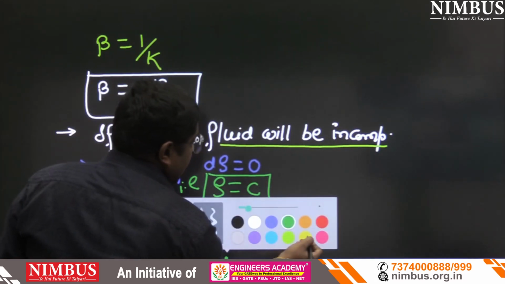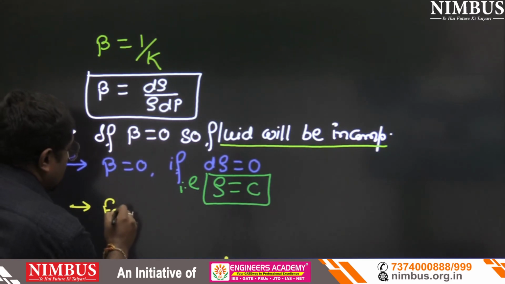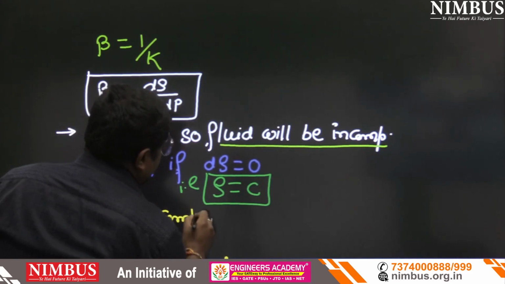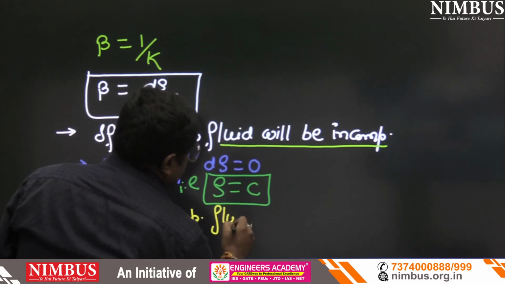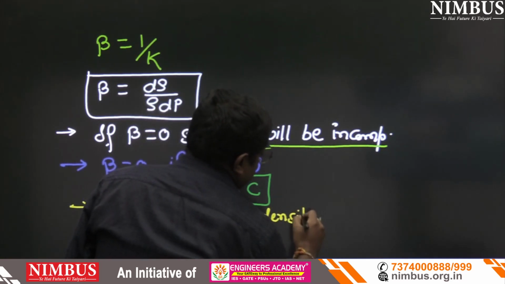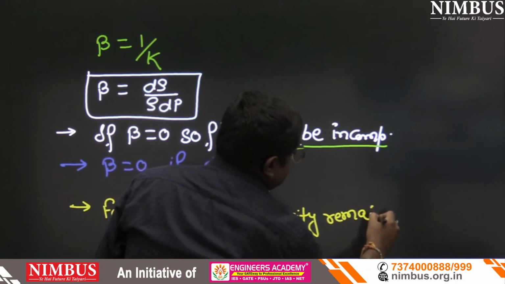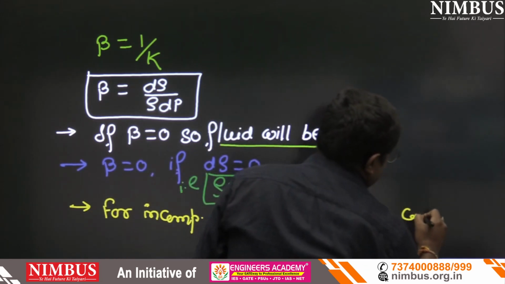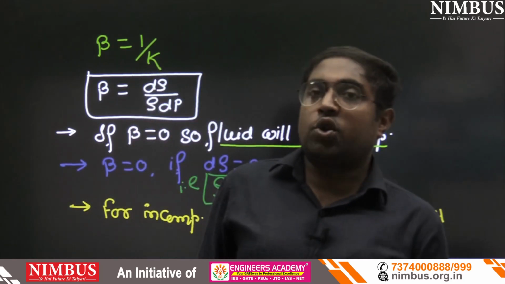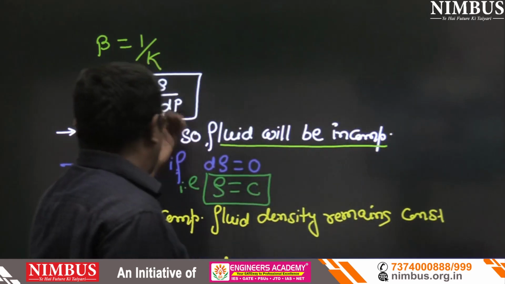So we can write here, for incompressible fluid, density remains constant. Density remains constant. Is that okay now?